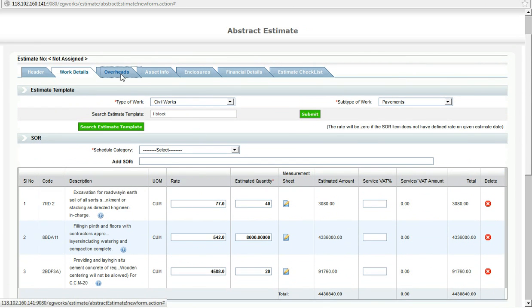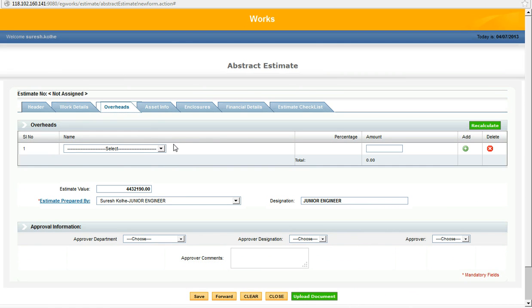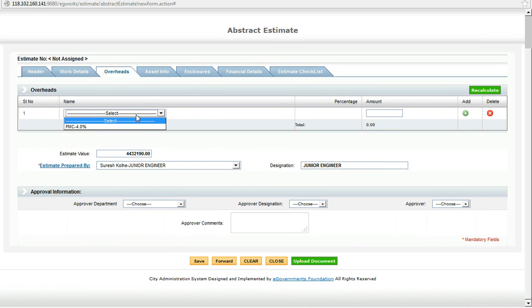Now I am adding the overheads. Some percentage of the estimate amount is used for supervision and petty charges, and these expenses are added as an overhead with the estimate. Say, for example, project maintenance cost is 4% of the total estimate amount, so it is calculated by the system. Total estimate value will be the addition of work detail amount plus overhead amount.